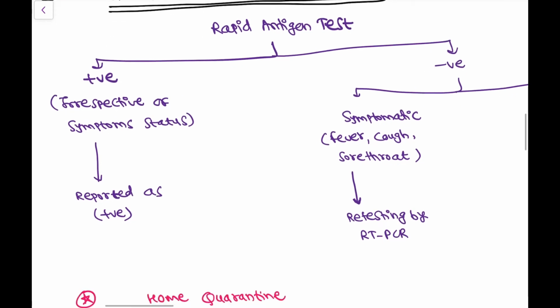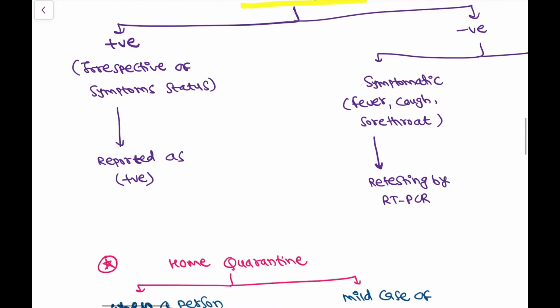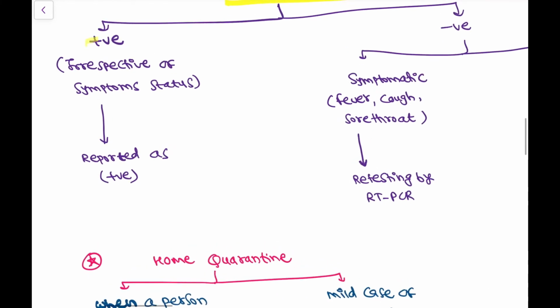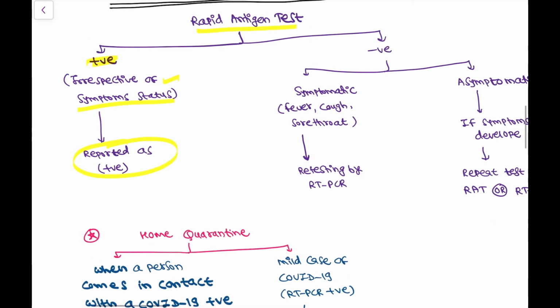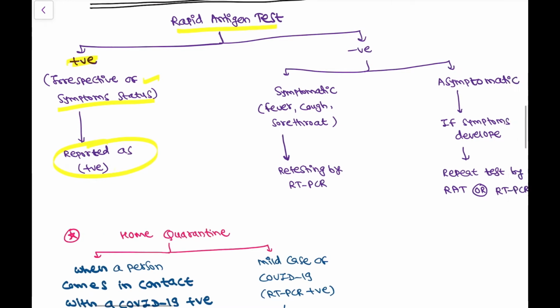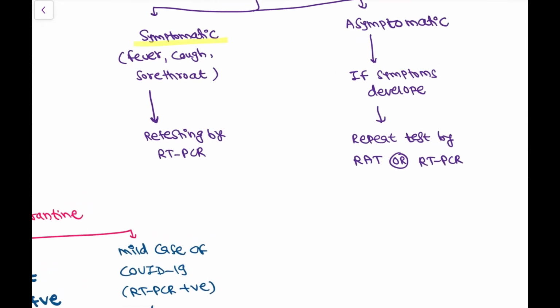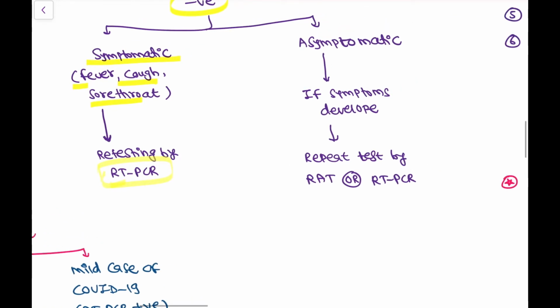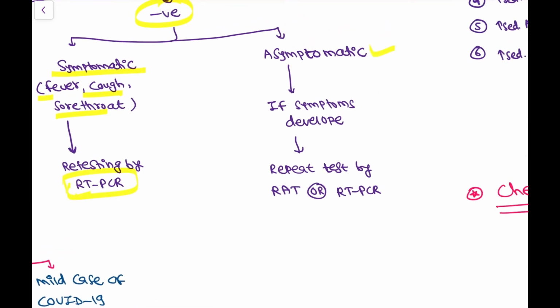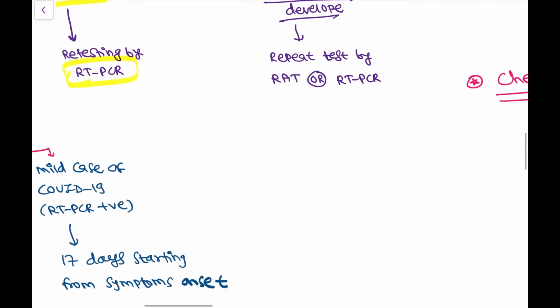When rapid antigen testing is done and it is positive, it is reported as positive irrespective of symptom status. Even if the patient has no symptoms, it is still reported as positive. When the test is negative but the patient has symptoms like fever, cough, sore throat, then retesting by RT-PCR is done. If the patient is asymptomatic, there is no need to do any test. But if symptoms develop, then repeat the test by either rapid antigen test or RT-PCR.